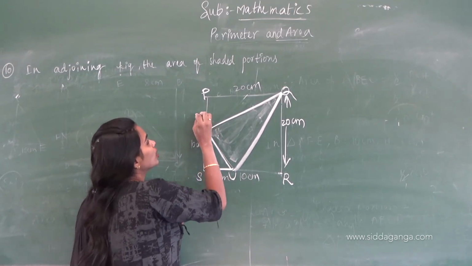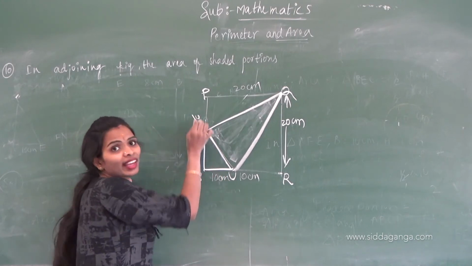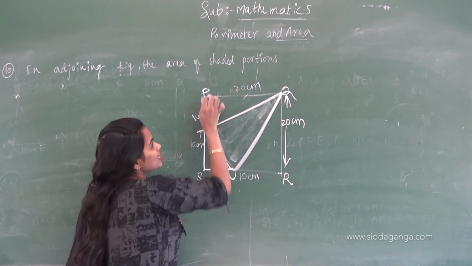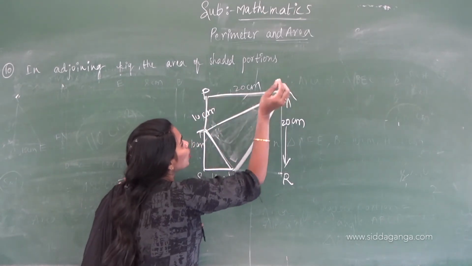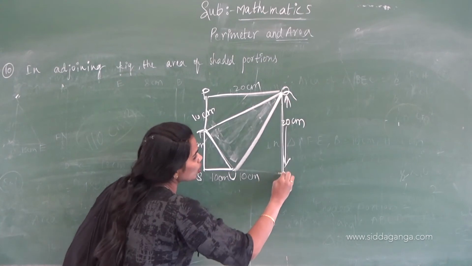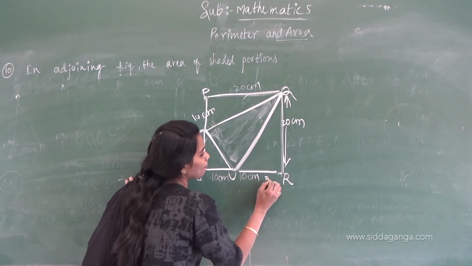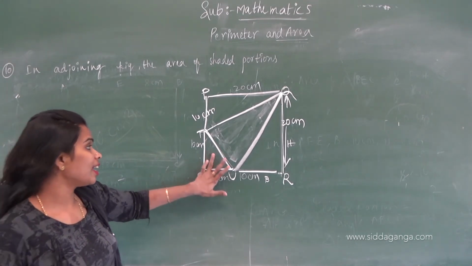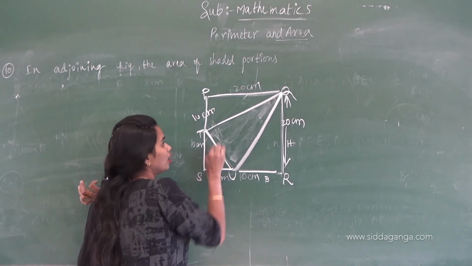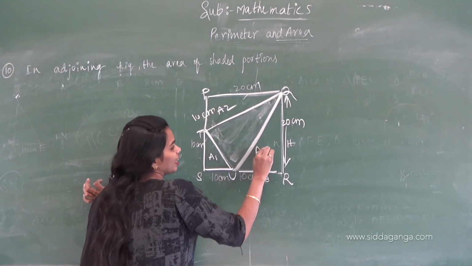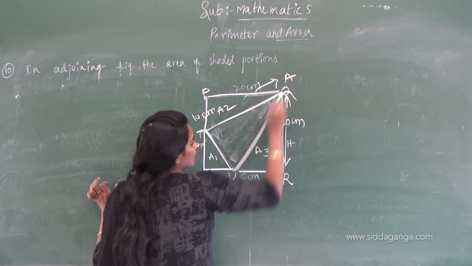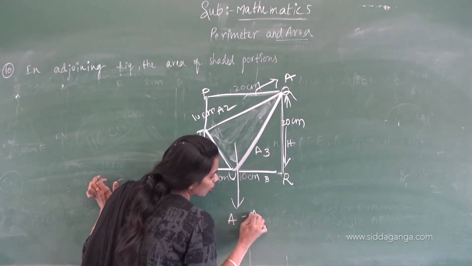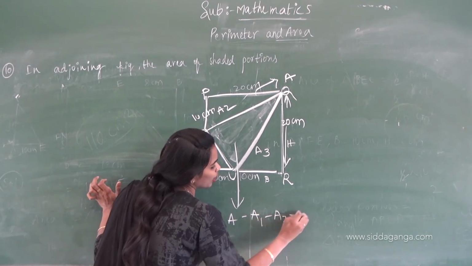Here also we know the base. The remaining is obviously 10 plus 10, 20. The base is 10 here also. This one also we got. Height also we know, here also height we know and base we know. Correct. Here we can find the area of these A1, A2, A3. This is A, the shaded region. A equals area of square minus A1 minus A2 minus A3.